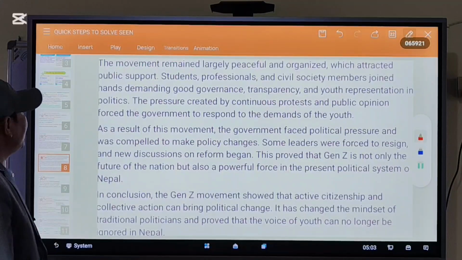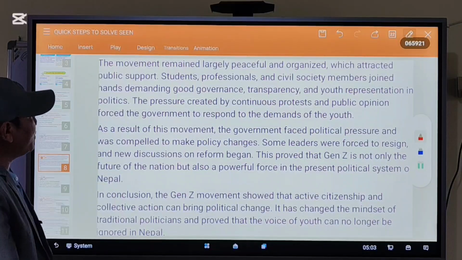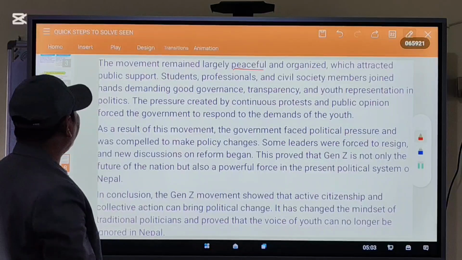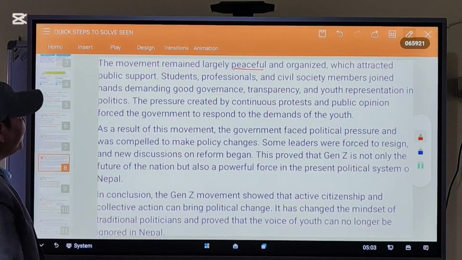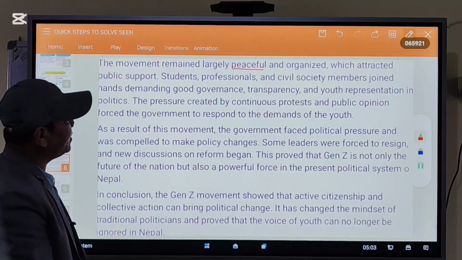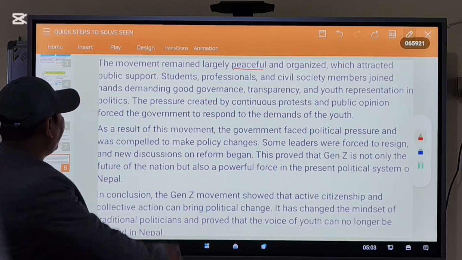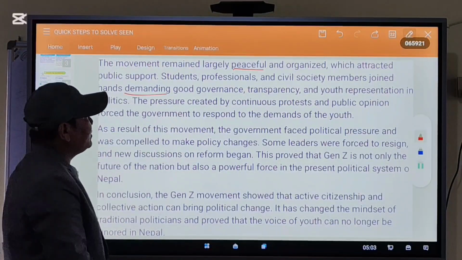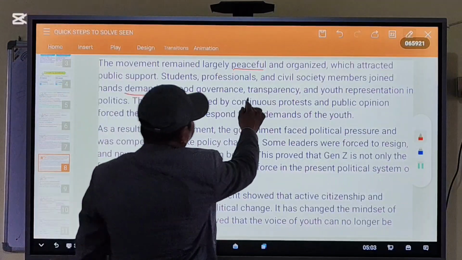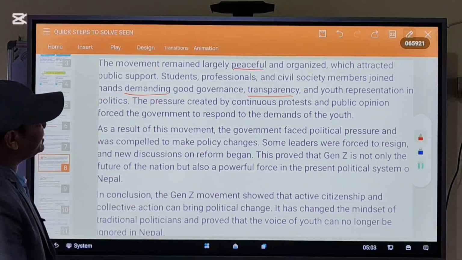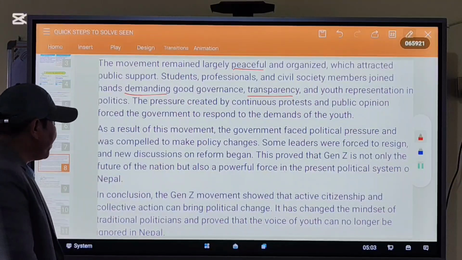Let's move. The movement remained largely peaceful and organized, which attracted public support. Students, professionals, and civil society members joined hands, demanding good governance, transparency, and youth representation in politics.